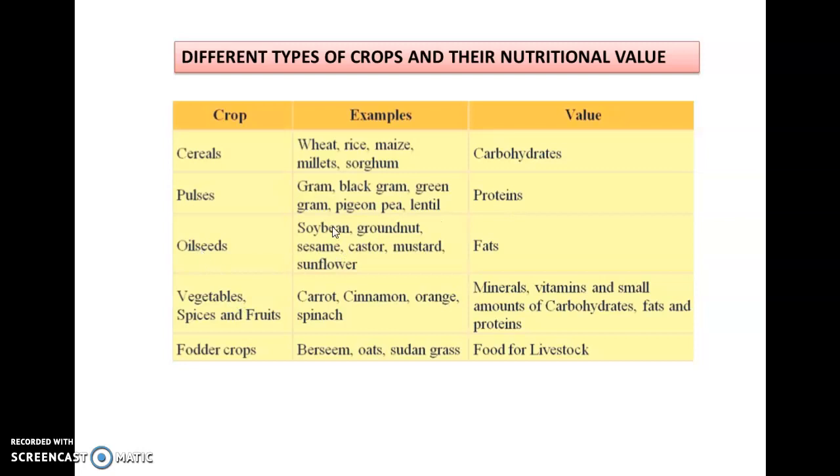Oilseeds such as soybean, groundnut, sesame, castor, mustard, sunflower are rich in fats. Vegetables, spices and fruits such as carrot, cinnamon, orange, spinach are rich in minerals, vitamins and a small amount of carbohydrates, fats and proteins. Fodder crops such as berseem, oats and Sudan grass grow as food for livestock.